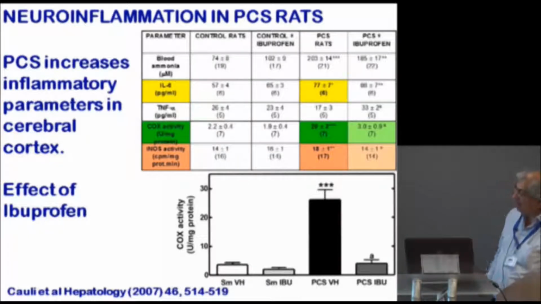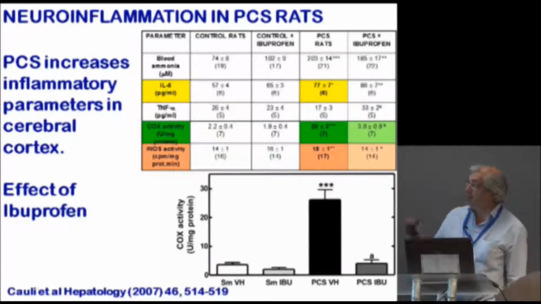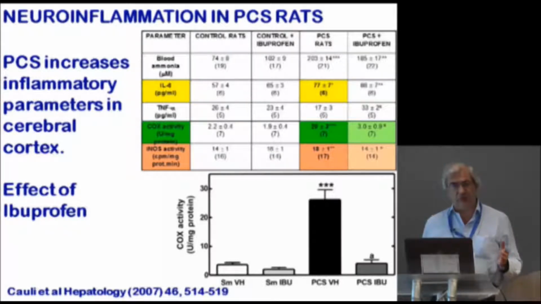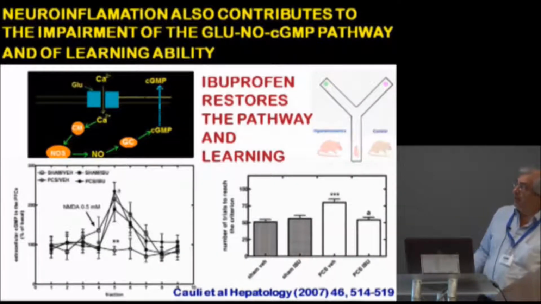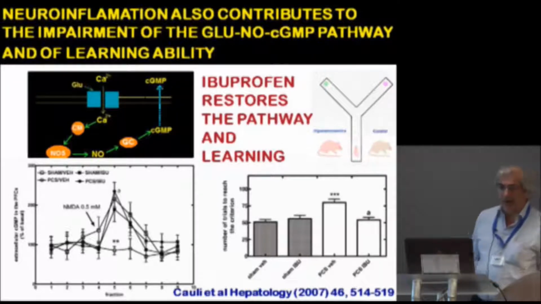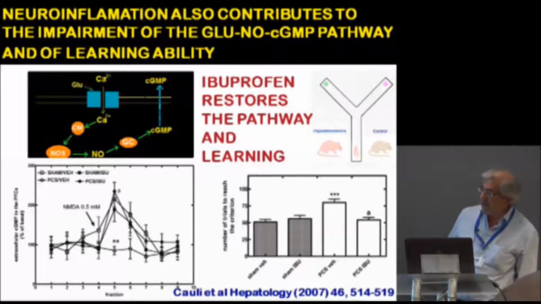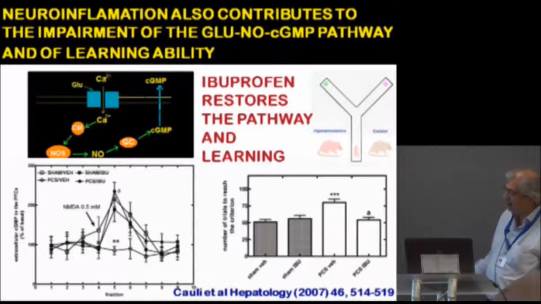As you can see here, treatment with an anti-inflammatory such as ibuprofen normalizes most of these inflammatory factors. Therefore, rats with portacaval shunt show neuroinflammation, which can be reduced by treatment with ibuprofen. The question is whether treatment with ibuprofen will normalize the function of the pathway and learning ability. As you can see here, rats with portacaval shunt have impaired function of the pathway, and if we treat them with ibuprofen, this restores the function of the pathway. The increase in cyclic GMP is recovered. And this also restores the ability to learn the Y maze task.